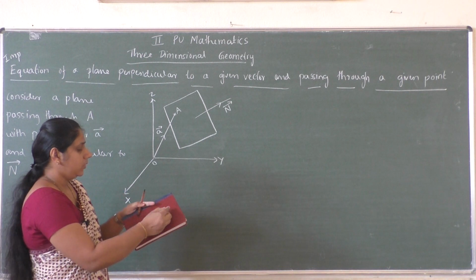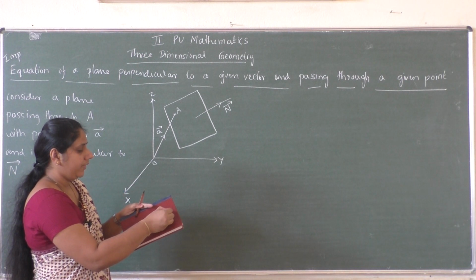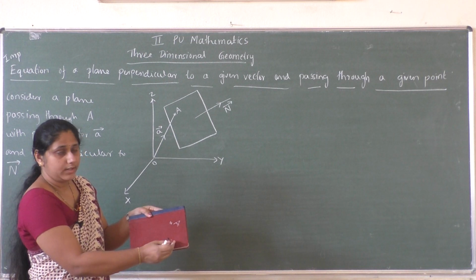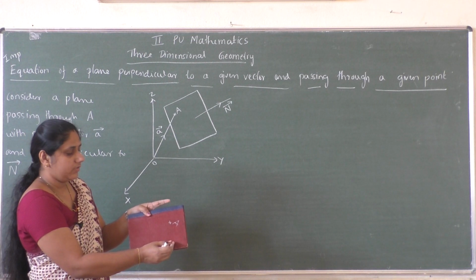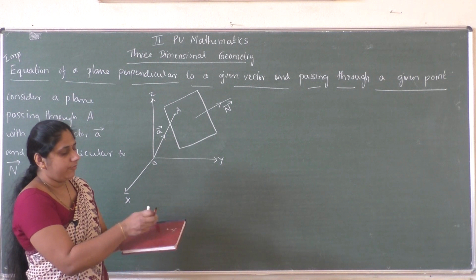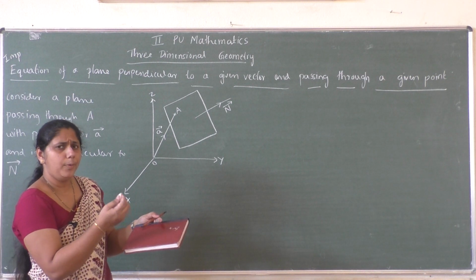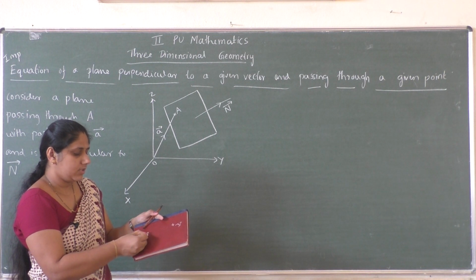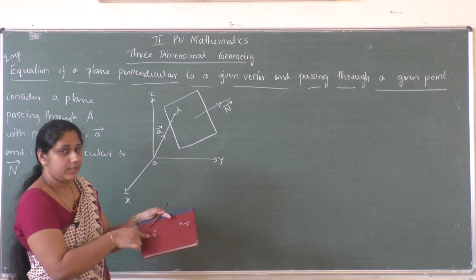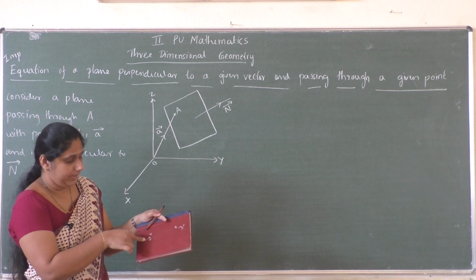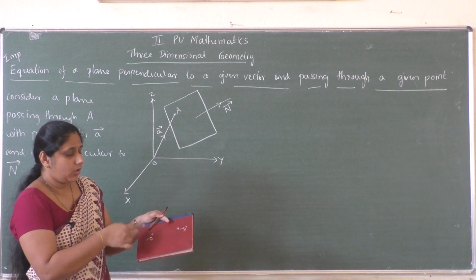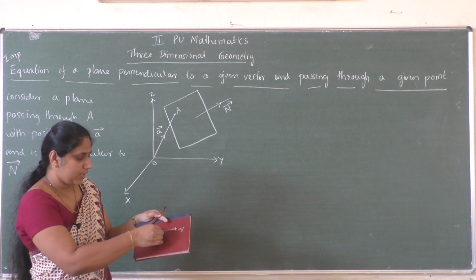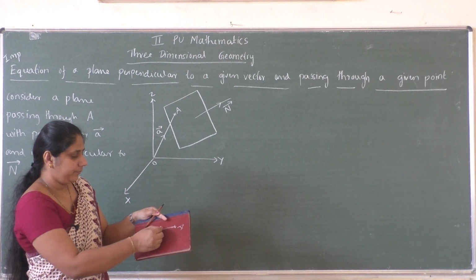See, suppose A is a point on the plane and this is the vector, that is capital N vector, which is perpendicular to the plane. I will consider an arbitrary point P on this plane, so that you can join AP.